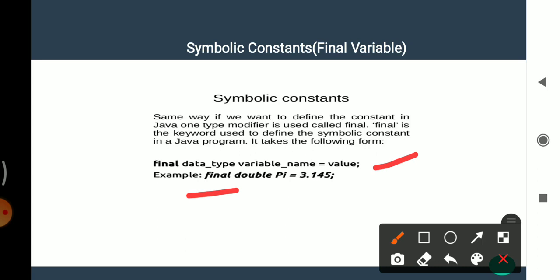In this example, the variable pi of type double is initialized to 3.145 and cannot be modified. If an attempt is made to modify a final variable after it is initialized, the compiler issues an error message: cannot assign a value to final variable pi.